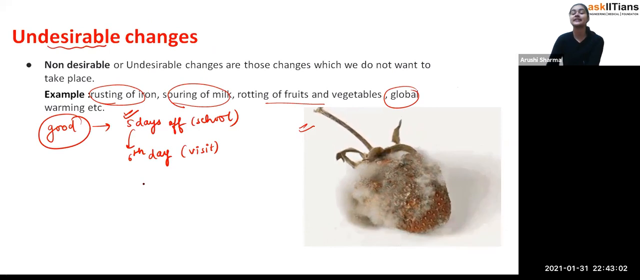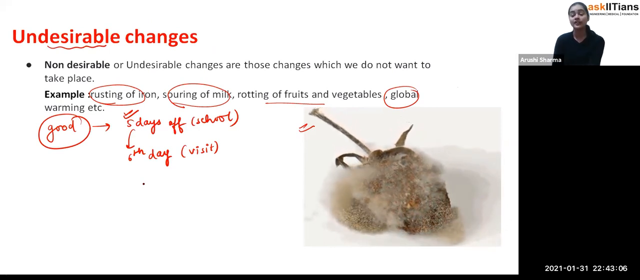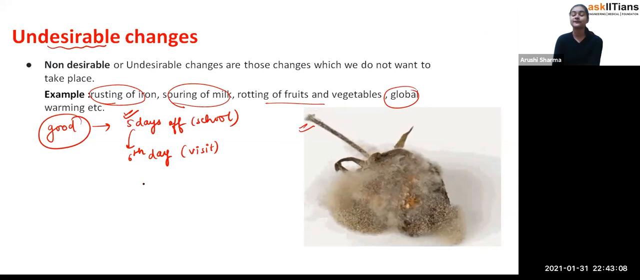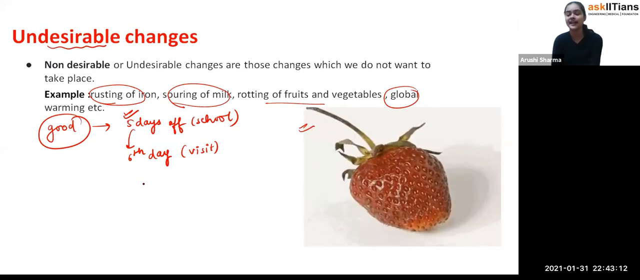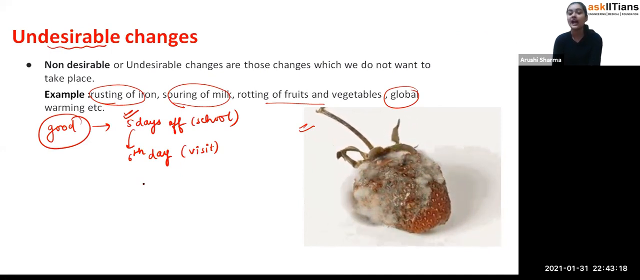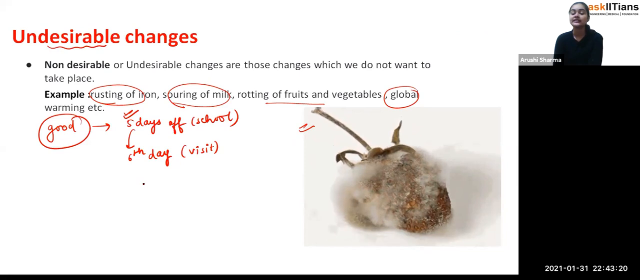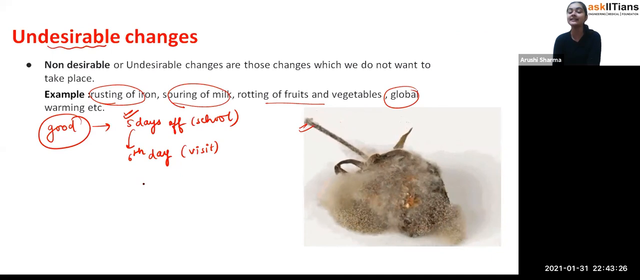And see, students, what type of question can come: the difference between exothermic and endothermic, or they can give you examples directly. For example, in your school exam or in any exam, a question like rotting of fruits and vegetables, what kind of change, desirable or undesirable, or they can give you any two other examples also. So on that basis, you can give the correct answer for it.